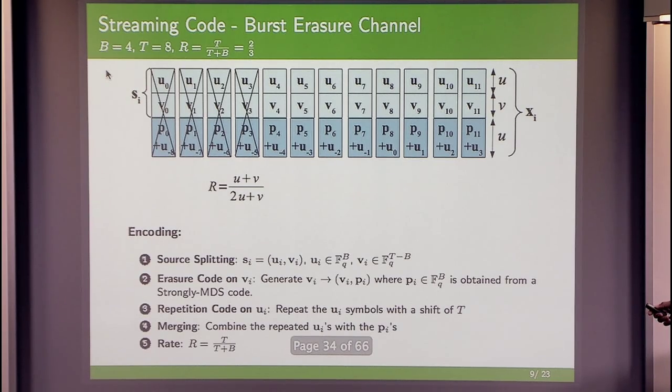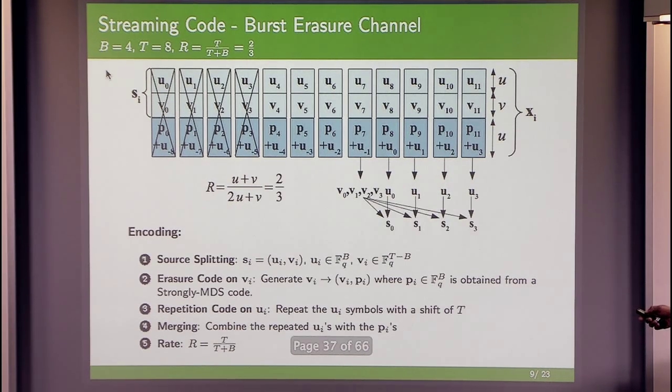And if you have a burst of length 4, then from time 4 to 7, we can reconstruct all the v packets because the u's that combine with them are before time 0, so they are not erased. They can be subtracted out. So the p symbols are sufficient to recover the v's at time 7. Once we have recovered the v symbols, we can cancel the p's from time 8 onwards. They can be just computed and cancelled.